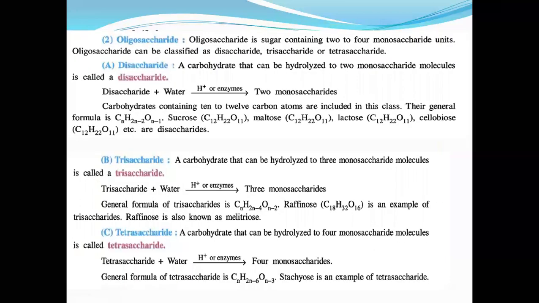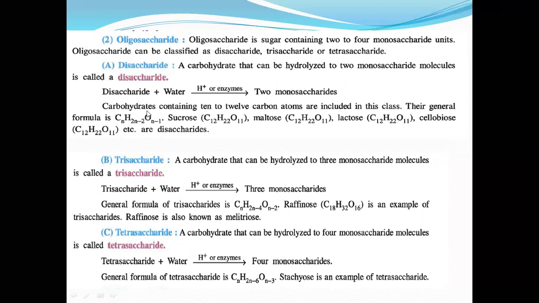Now the second one is what? Oligosaccharides. An oligosaccharide is a sugar containing 2 to 4 monosaccharide units. Oligosaccharides can be classified into disaccharide, trisaccharide, and tetrasaccharide. Disaccharide means having 2 monosaccharides, trisaccharide means having 3 monosaccharides, and tetrasaccharide means having 4 monosaccharides. Carbohydrates that can be hydrolyzed, where hydrolyzed means water is added, giving two monosaccharide molecules, are called disaccharides.